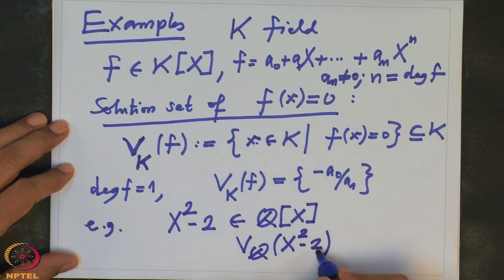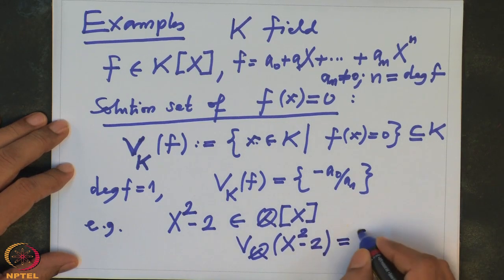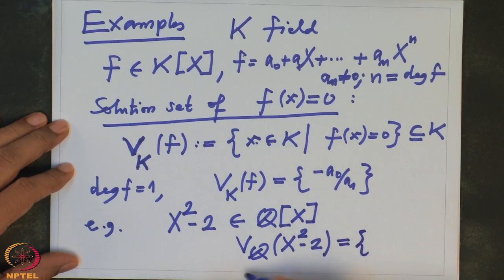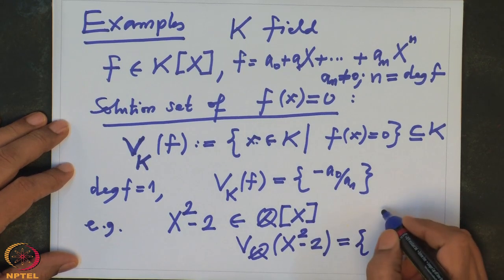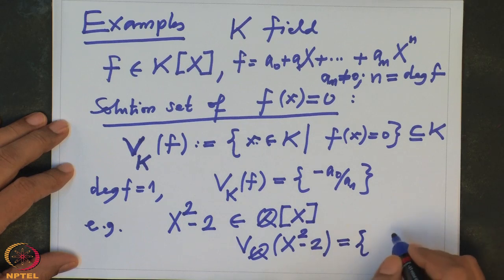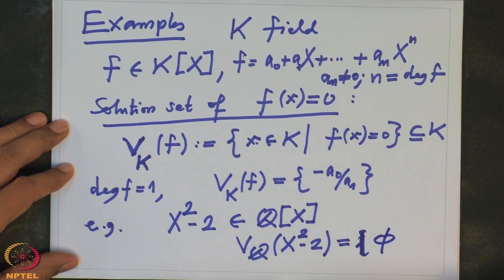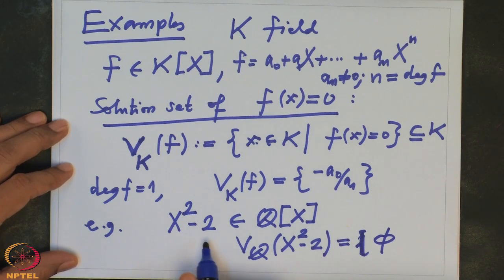That means x is plus minus root 2. You have learned in school that root 2 is not rational. That means there is nobody in this, so this is the empty set. This polynomial does not have a rational solution.